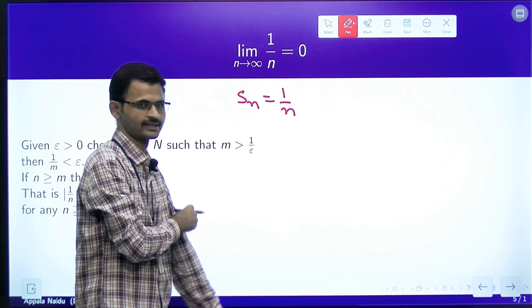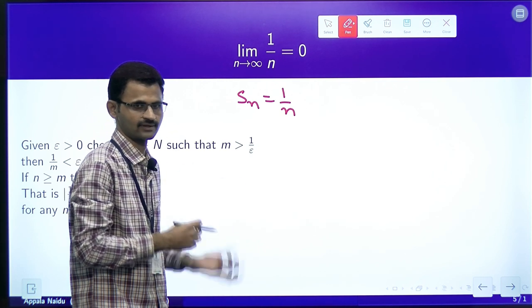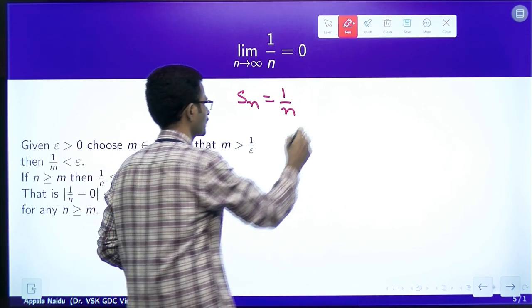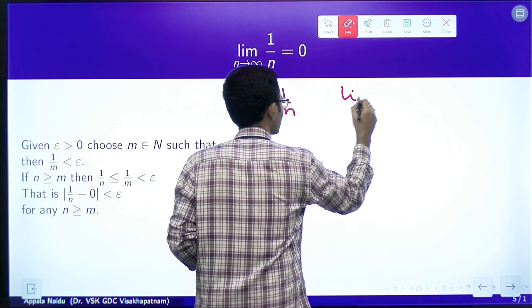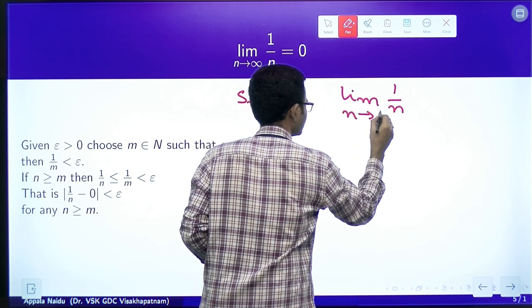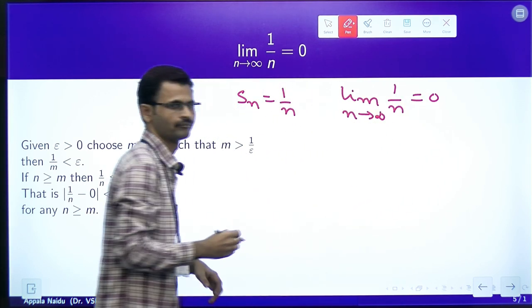Now, what we have to find is, does this sequence converge really? So, the claim is that limit of 1 by n as n tends to infinity is equal to 0, that is the claim.